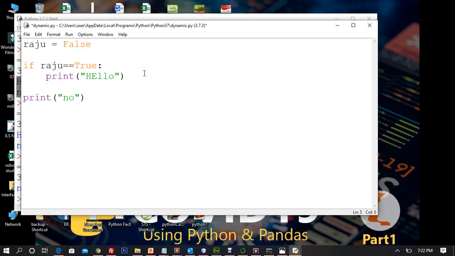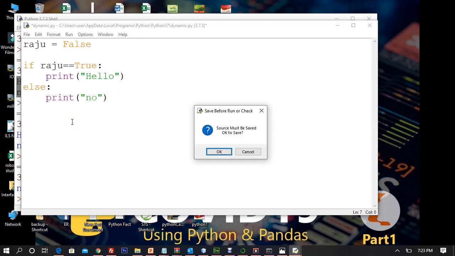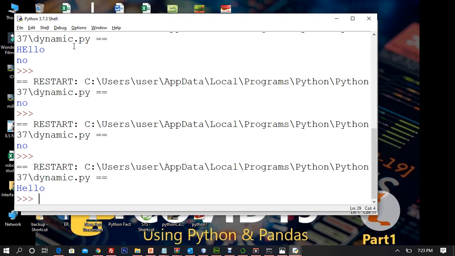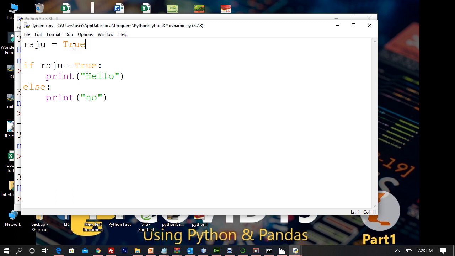Or if you want it to be part of else, then you'll have to define else. Now in order for this to be part of else, you can see we'll get an error, indent block. So in order for this to be part of else, we'll have to hit a single tab. Now this print is clearly within the body of if, and this print is within the body of else. Now you can see we are getting no, but if I make it true, we will be getting hello.